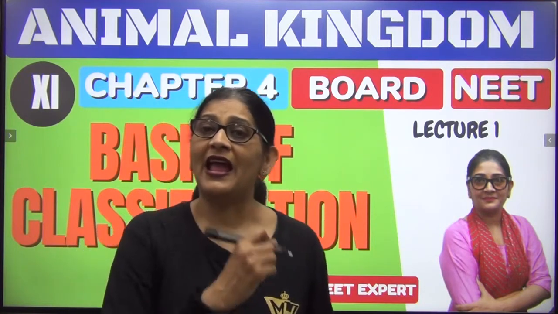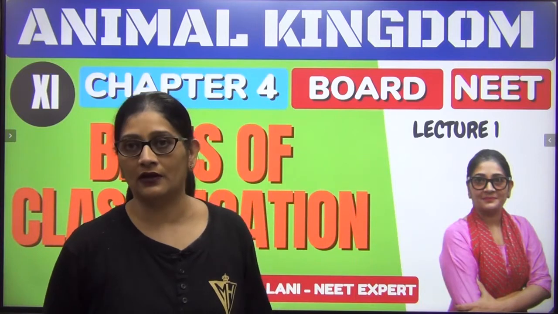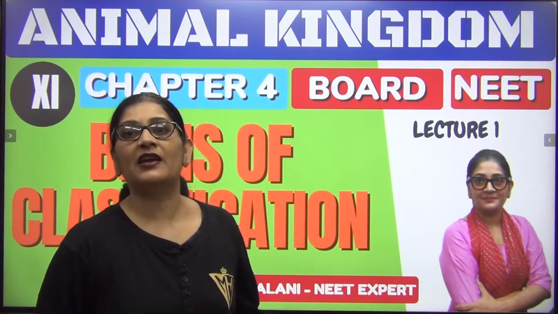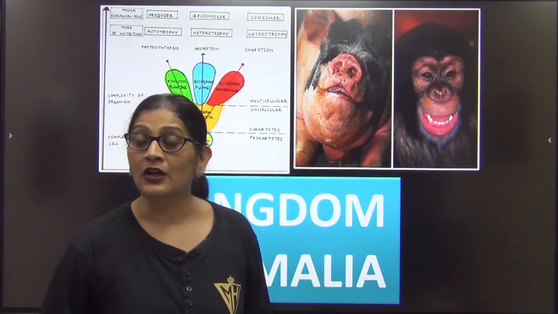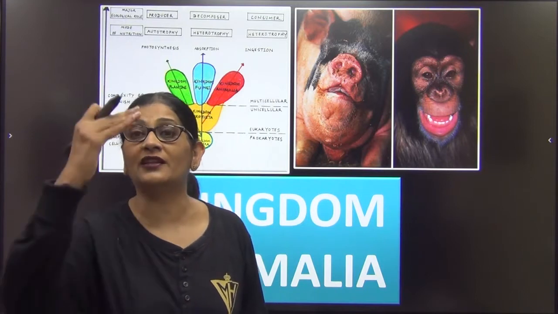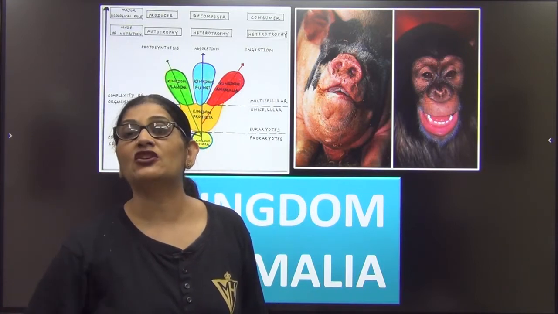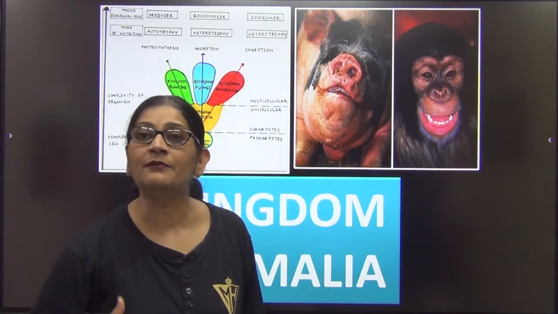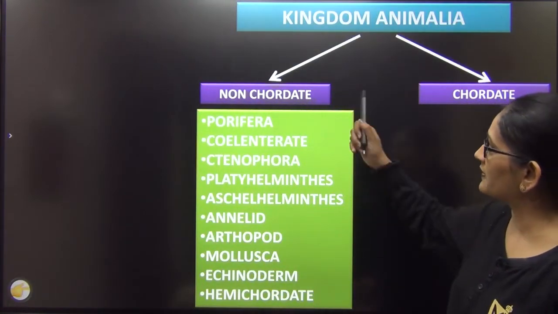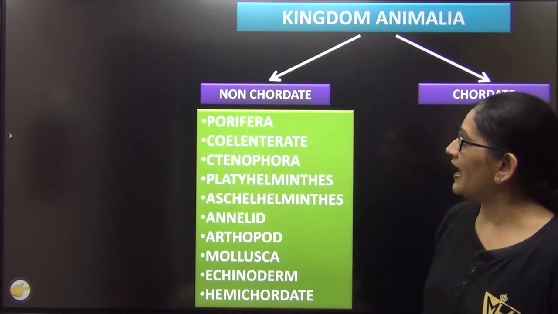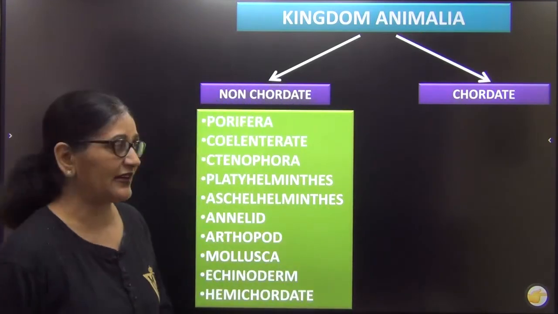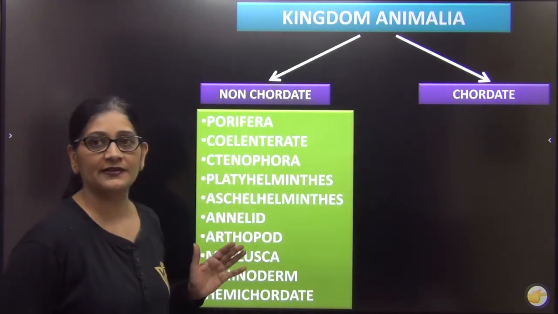So today, as we start this chapter, Animal Kingdom, that is classification of animals, we are going to look into, first of all, in today's lecture, what are the basis of classification of animals in the kingdom Animalia. So I just want you to see this for the first time first. The kingdom Animalia has been first, basically the biggest group into which they have been classified is non-chordates and chordates.